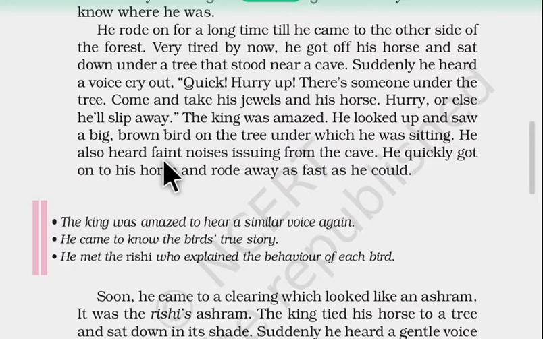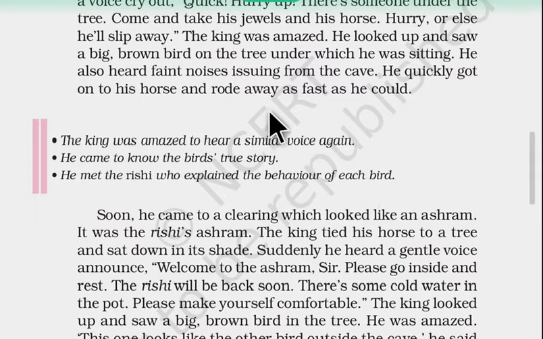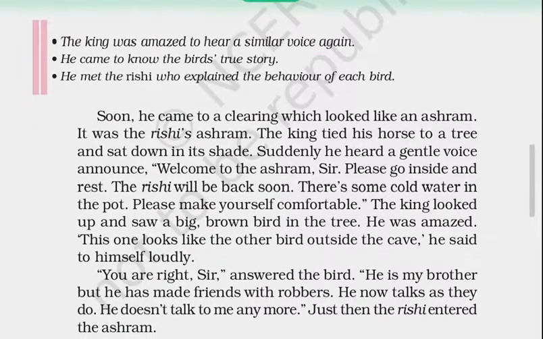He also heard faint noises issuing from the cave. He quickly got onto his horse and rode away as fast as he could. So after he was amazed by listening to the sound of the bird calling to the other people, the king also got confused and fearful, so he got on to his horse again and rode away as fast as he could, meaning he got away from that forest.